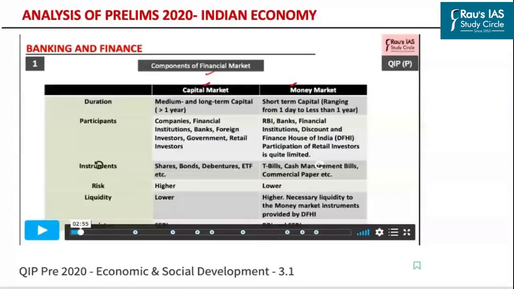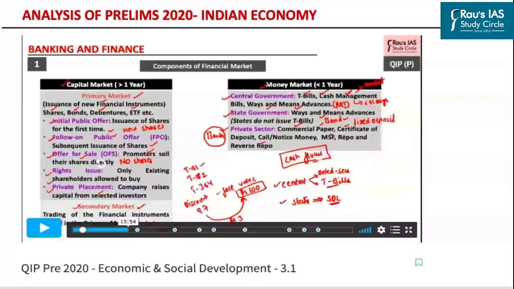Now, in our QIP videos, we have discussed in detail the difference between the capital market and the money market, wherein we have highlighted that the capital market is basically used to raise medium and long term capital, whereas the money market is used to raise short term capital, which can range from 1 day to less than 1 year. So under the money market, we have different instruments. These instruments can be issued by the central government, the state government, as well as the private sector.